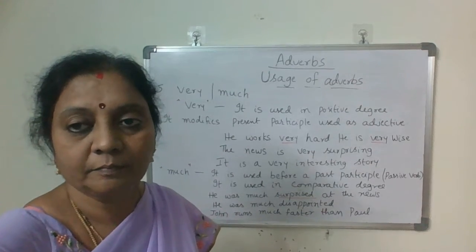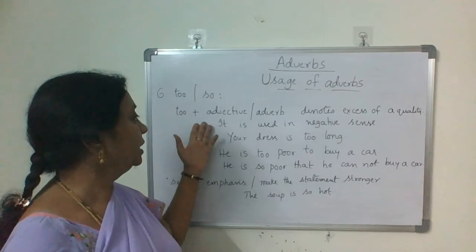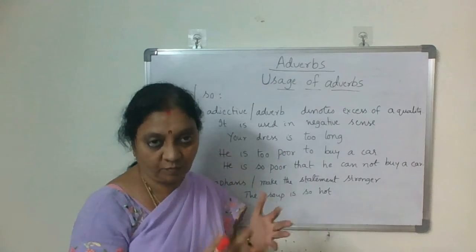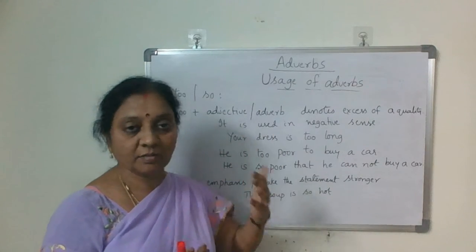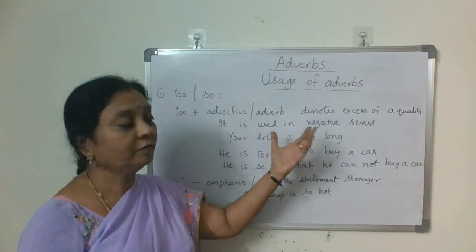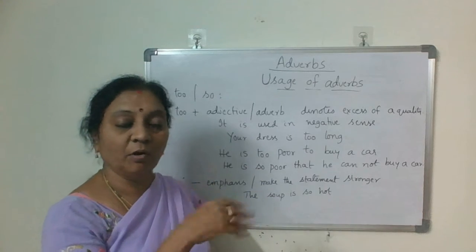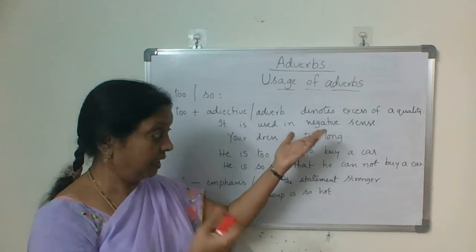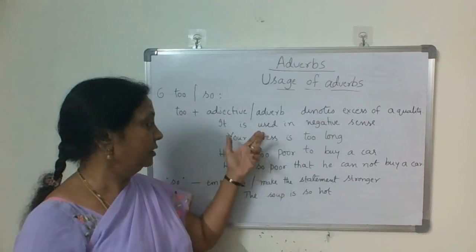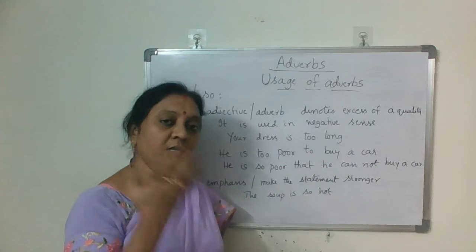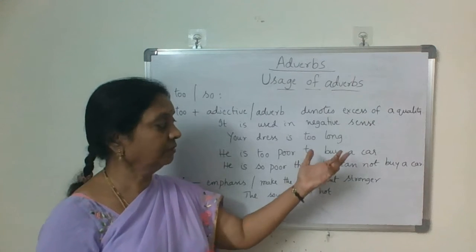Next, too and so. Too is used actually for excess of quality. Too plus any adjective or adverb talks about excess of quality, more than required. So it is always used in a negative sense. The dress is too long. Your dress is too long means longer than what is required.